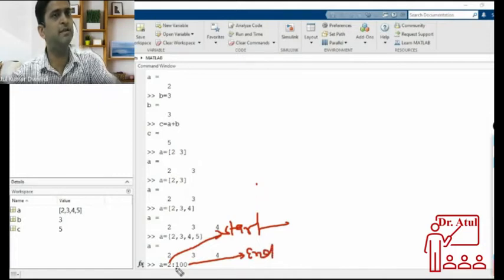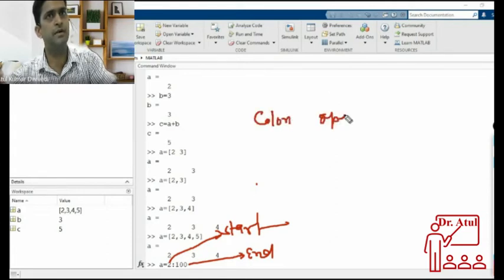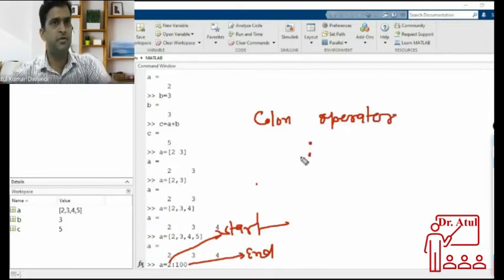And it will increase by 1. So 2 to 100 with the increment of 1. This is a specialty of the colon operator. It is creating numbers from 2 to 100, and all numbers will be stored into a.